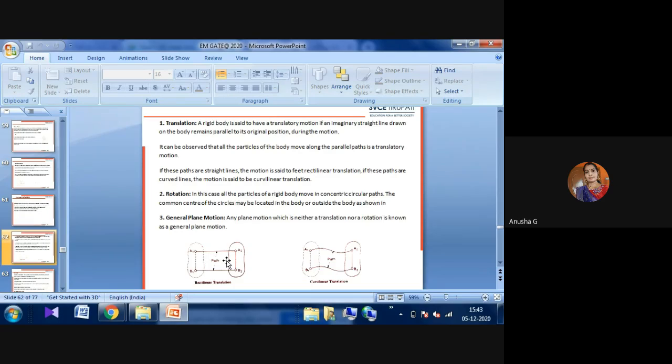The common center of circles may be located in the body or outside the body, as shown in the figure. In general plane motion, any plane that is in neither translation nor rotation, that type of plane we call a general plane motion.